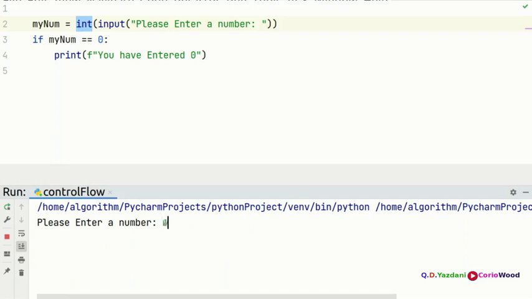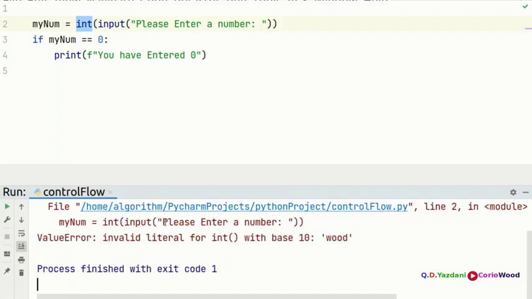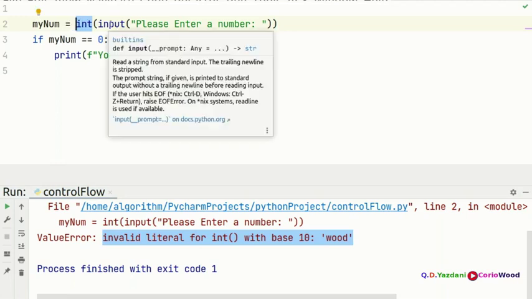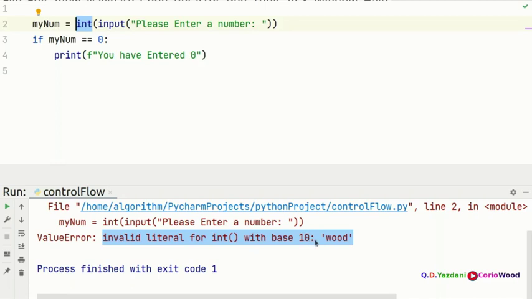Say I want to put a word, for example, and it says invalid literal for int() with base 10: 'wood'. This is very good for the app, because everyone tests your app, and some people may run some sort of malicious code, but your app should not accept anything other than int.